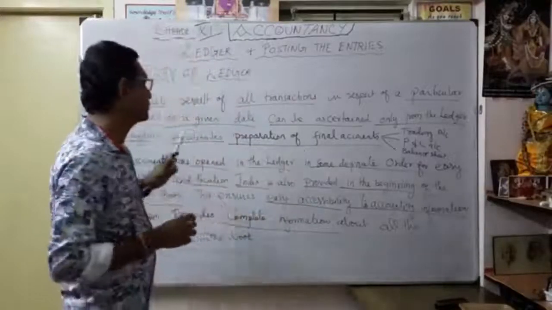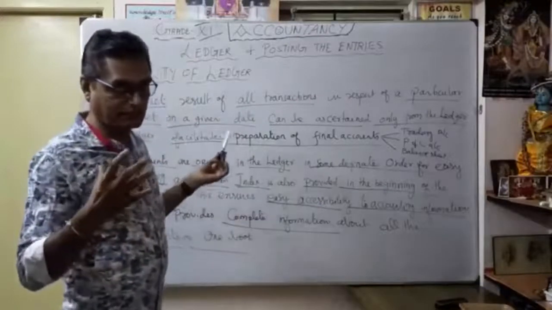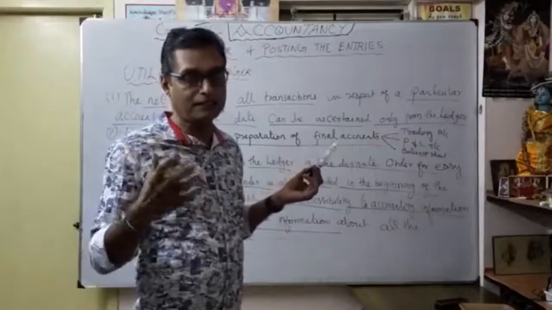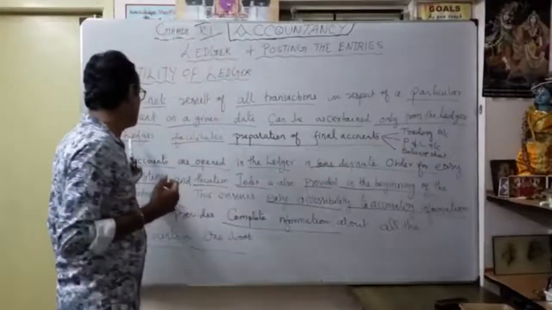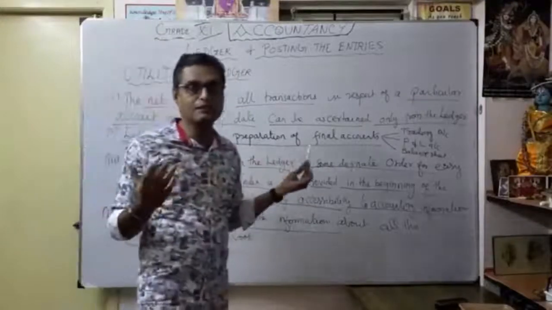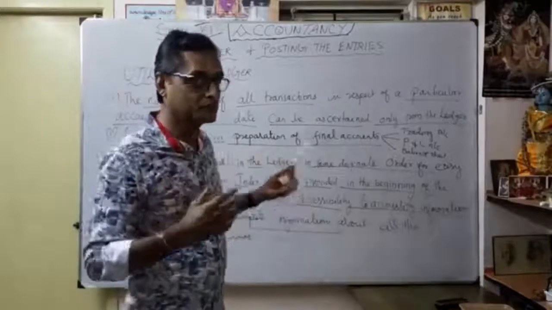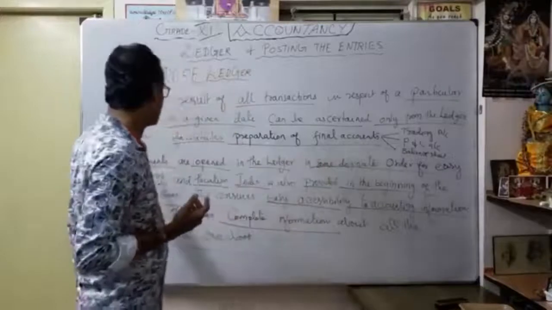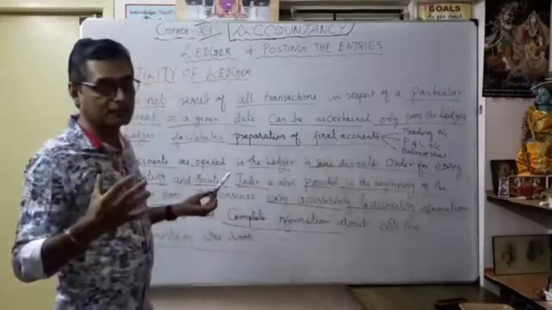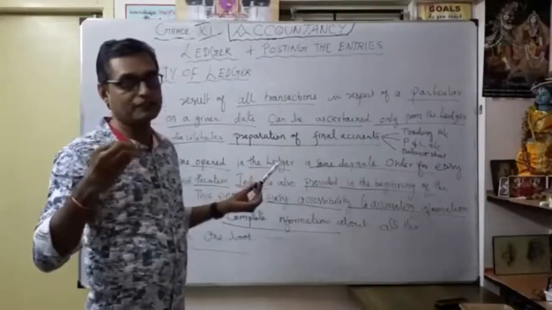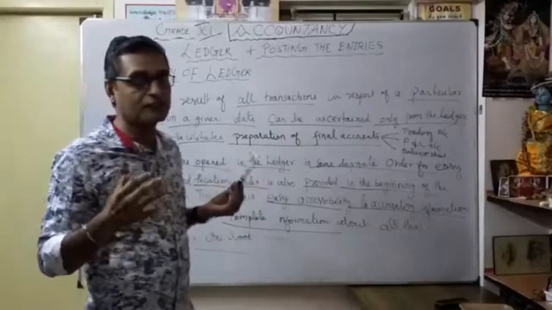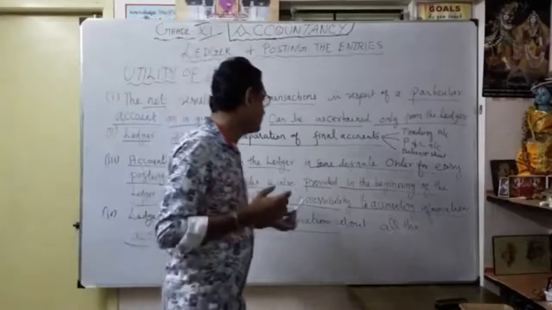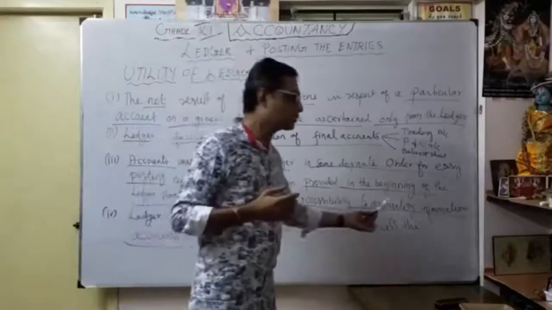The first one is the net result at the end of the year: what is my exact amount spent, or how much my revenue. The second important point: without the ledger, you can't prepare final accounts. That's why the ledger is very, very important for the preparation of final accounts. The third one is that you open the ledger in a definite order for easy location and posting. That's why we give the ledger index, to identify the accounts very quickly. This helps easy access to accounting information.